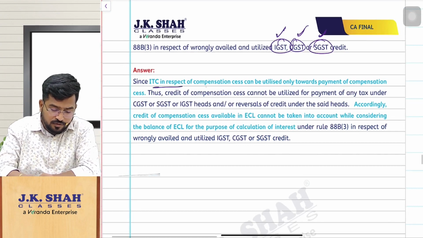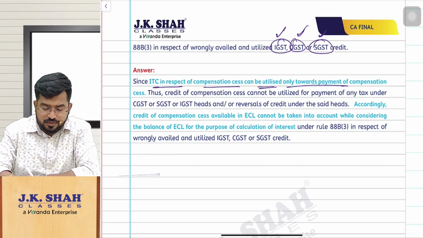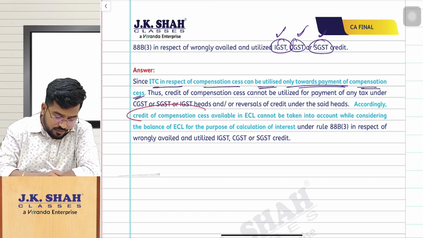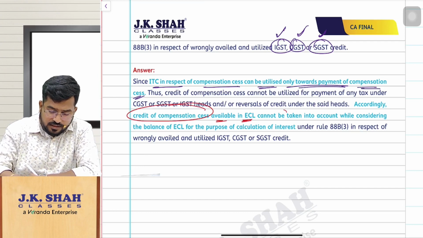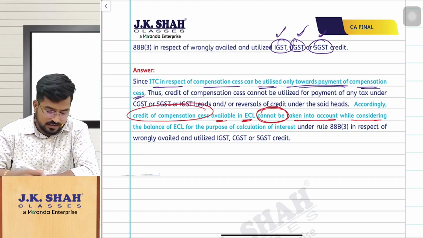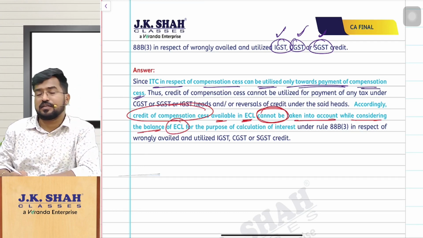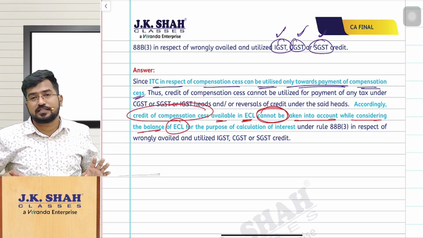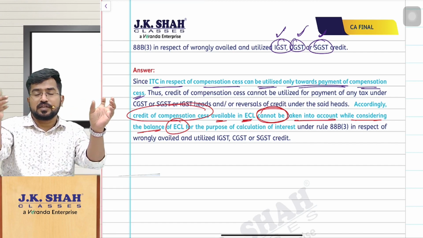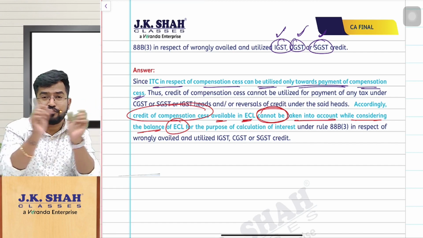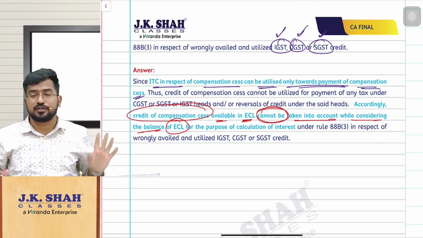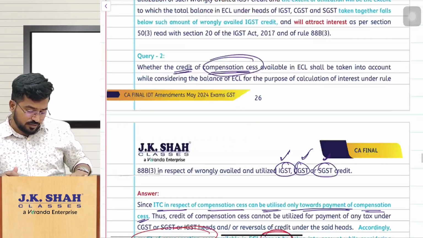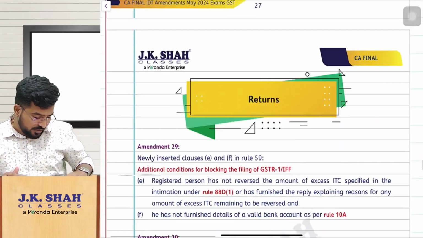So ITC in respect of compensation cess can be utilized only towards payment of compensation cess. Because of that, credit of compensation cess available in the e-credit ledger cannot be taken into account while considering the balance of the e-credit ledger for the purpose of calculation of interest. So you cannot take compensation cess credit balance for seeing whether wrongly availed ITC has been utilized, so please ignore that. Okay. So that is the concept, right? So that is regarding payment of tax amendments. So with this we are done with amendment number 28.